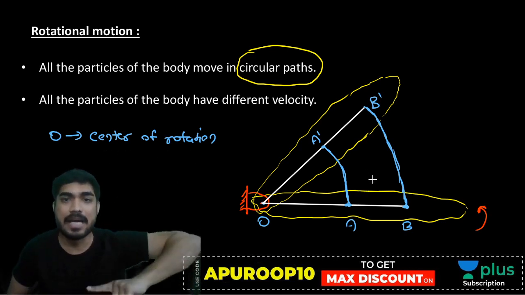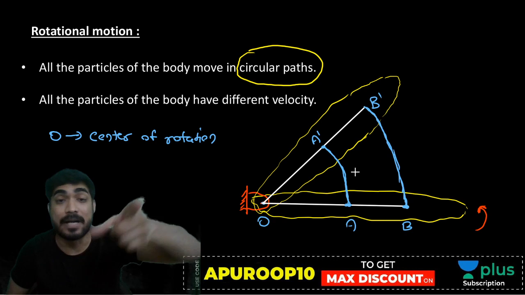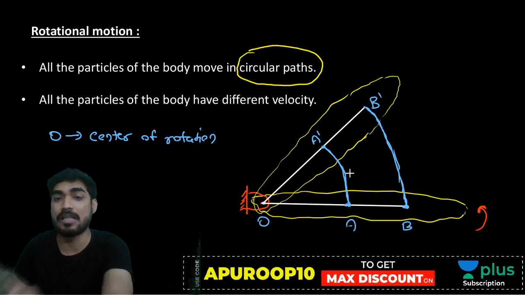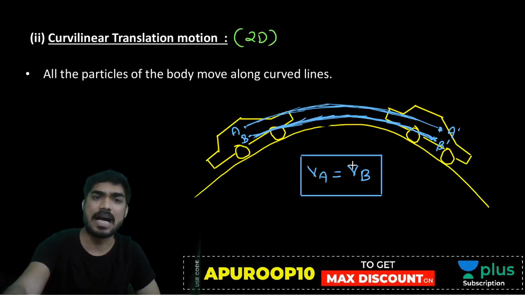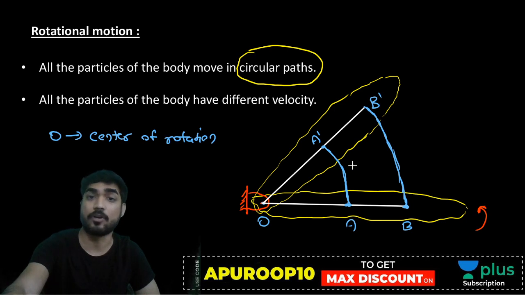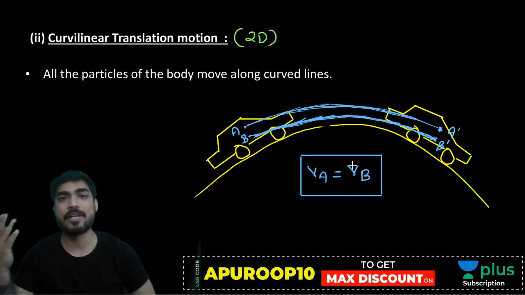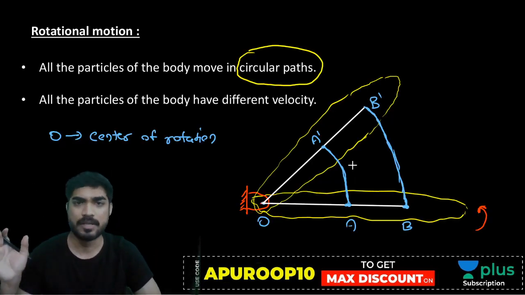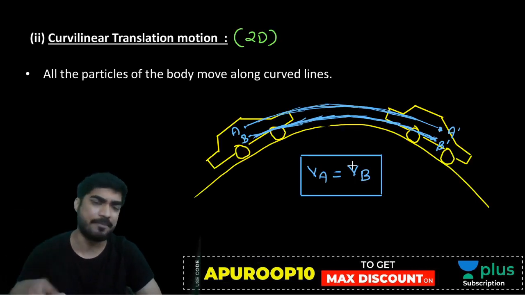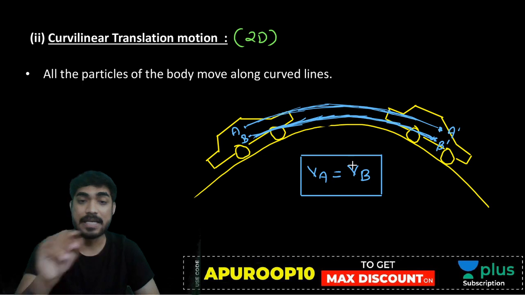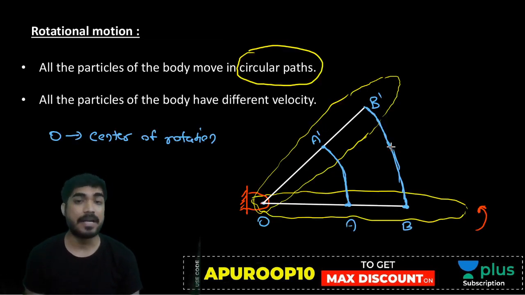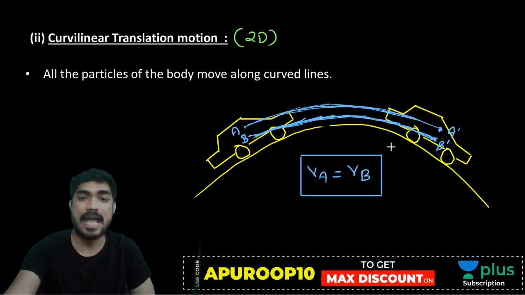So my friend, here all the paths are circular but they are not identical. Here all the paths are identical, but here all the paths are not identical. Do you understand the difference between curvilinear motion and circular or rotational motion? People usually get confused and think rotational motion and curvilinear motion are the same. No beta, understand the difference. Here the length of path A and path B, AA' and BB', are equal. But here, AA' and BB' are not equal.